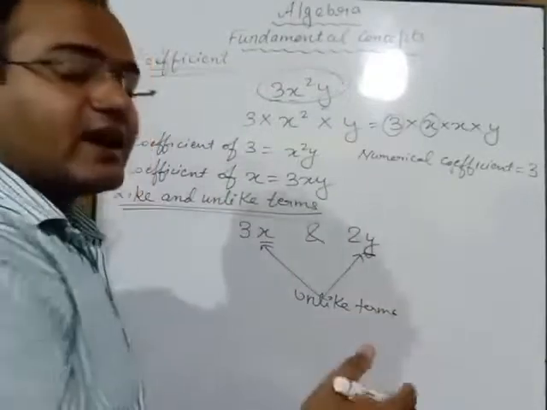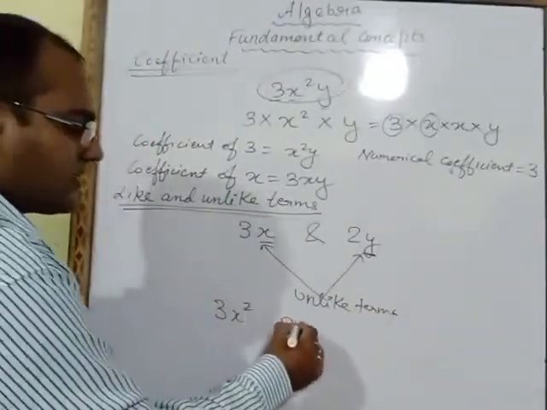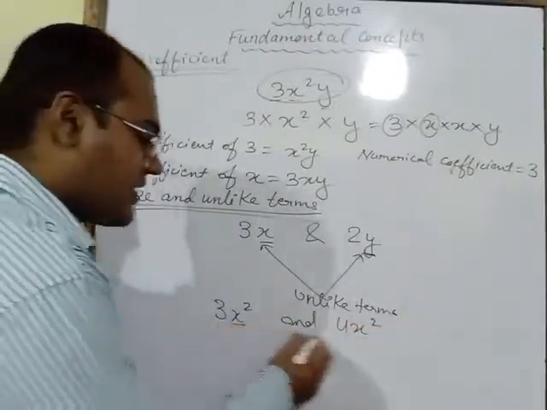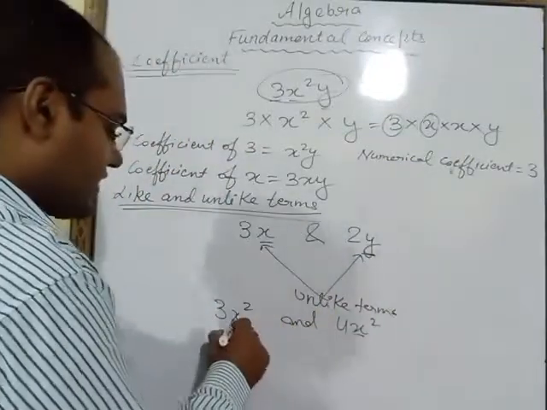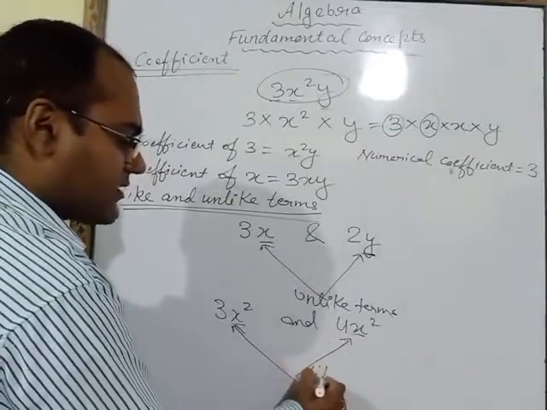If literals are same, 3x square and 4x square, here you will observe the literals are same, x square, x square. So such terms are known as like terms.